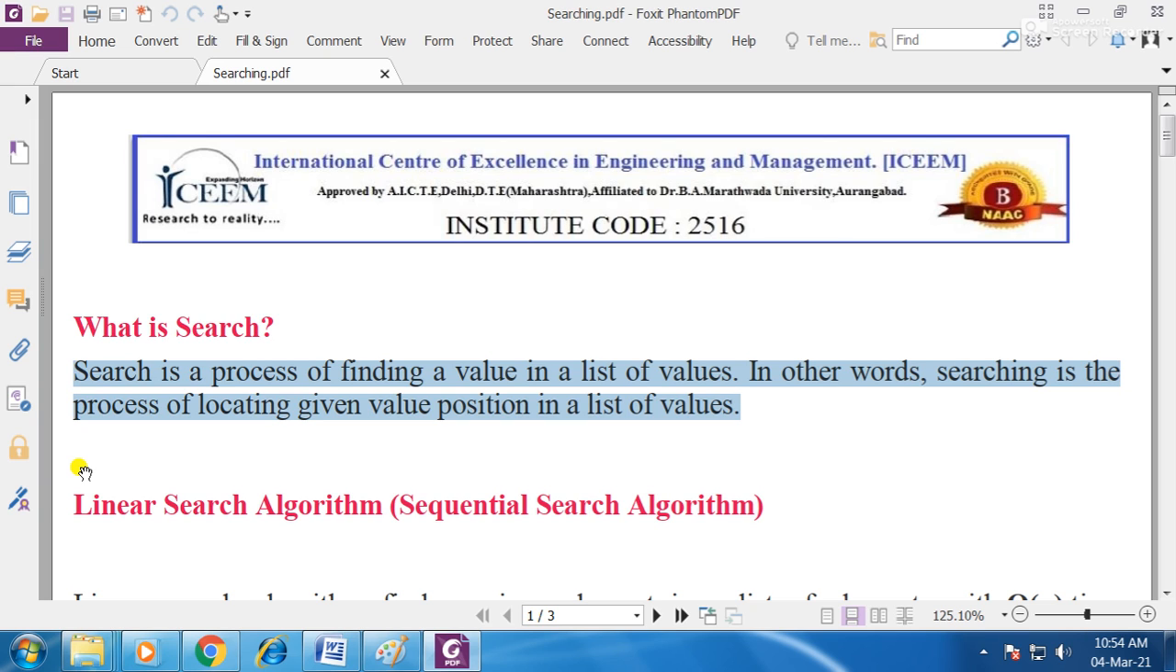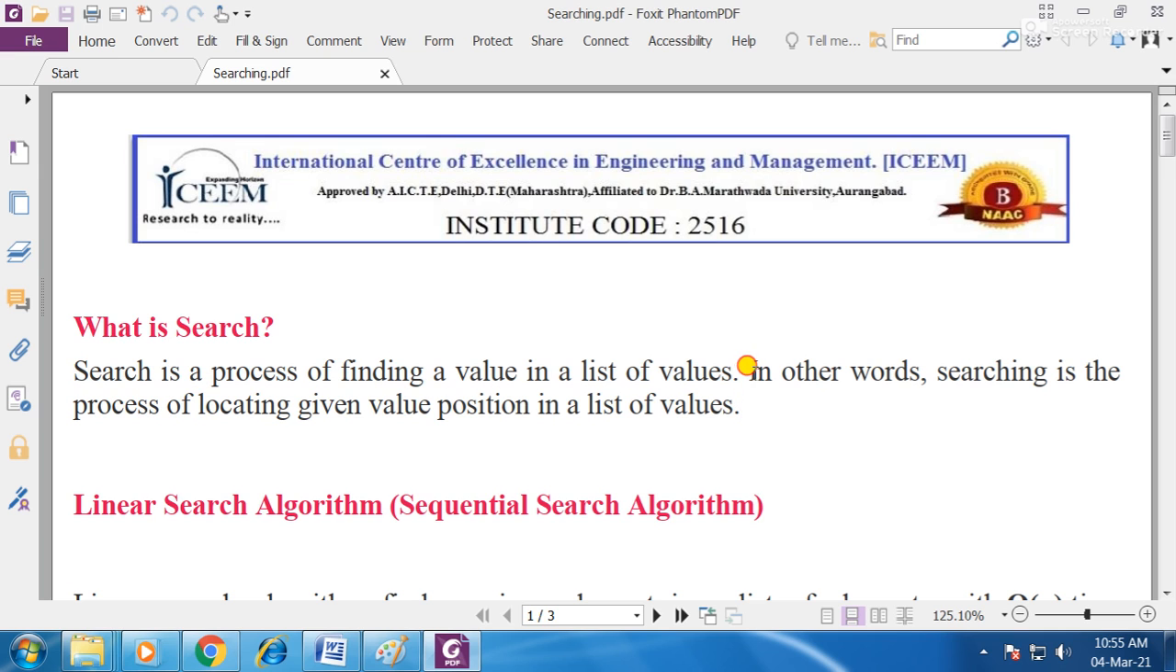So now coming to our discussion, how can we define searching? The definition given here is: search or searching is a process of finding a value in a list of values. Very simple definition. What is searching? Searching is a process, a method, a technique of finding a value in a list of values. We are having a list of n number of values. From that, suppose you want to find a particular value. That particular value finding process is nothing but searching.